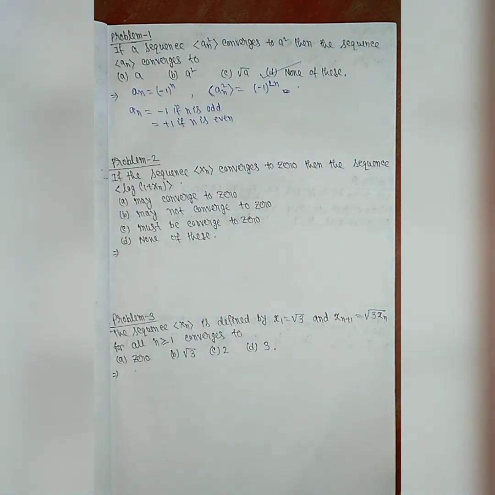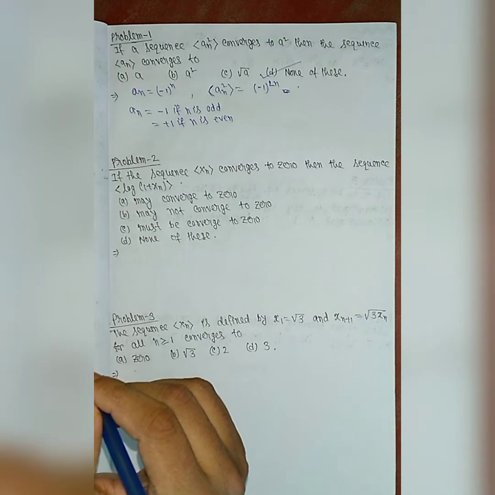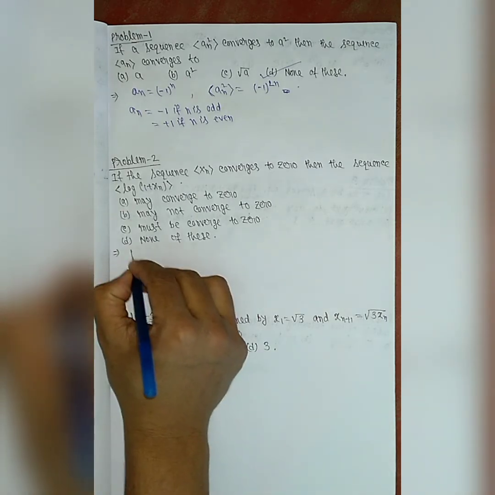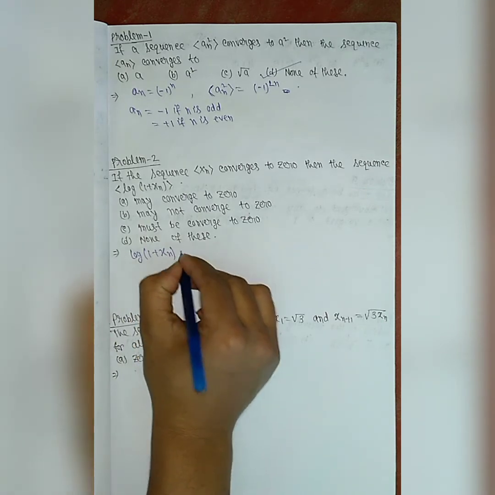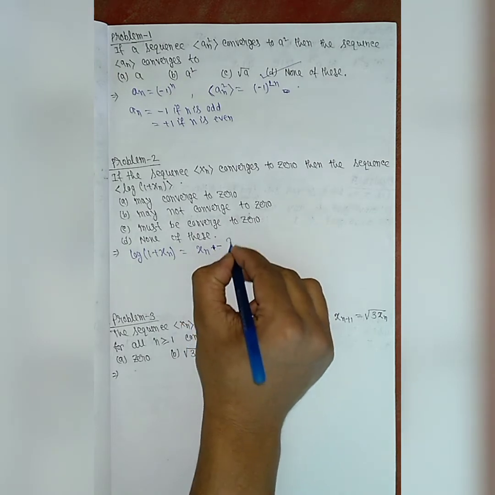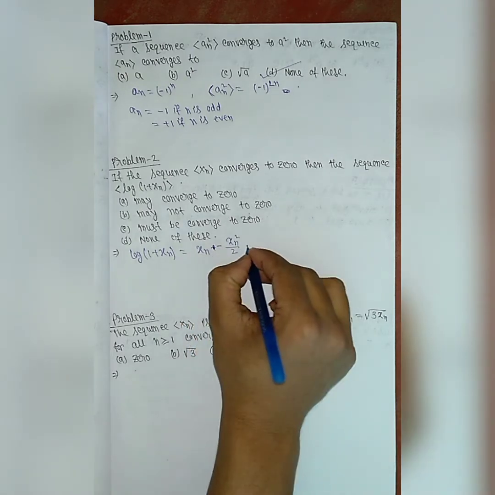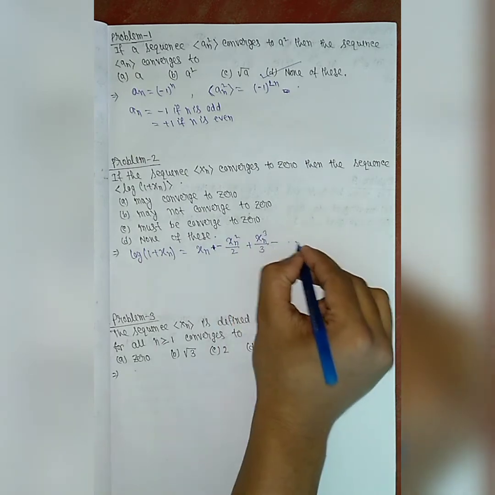Okay, so problem 2. If the sequence x_n converges to 0, then what about the sequence log(1 + x_n)? Now we have to find whether log(1 + x_n) converges to 0 or not. If we expand log(1 + x_n), this series is nothing but x_n minus x_n squared by 2 plus x_n cubed by 3 minus and so on.